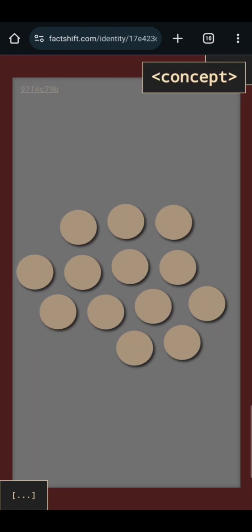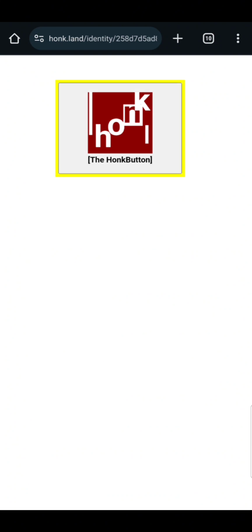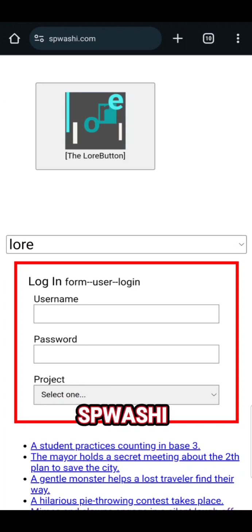Currently, factshift.com doesn't connect to any servers via API requests. The other sites are designed to be able to. Currently, these sites only have a button, but in other forms, they've had a similar interface to factshift.com. At the end of each day, I can check the analytics for these pages and update the plot or add more content as needed. I know this isn't clear right now, and it'll help if I update the UX of splashy.com. But at least you can see the idea that I'm getting at.